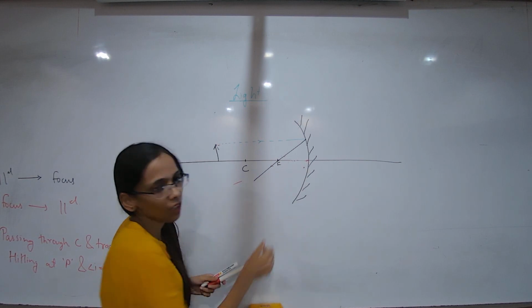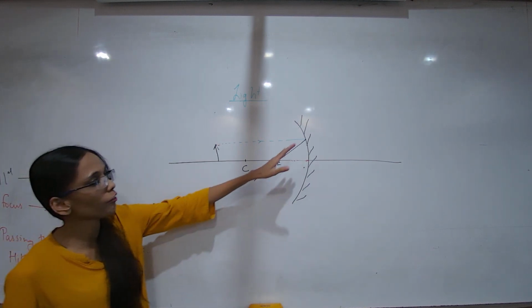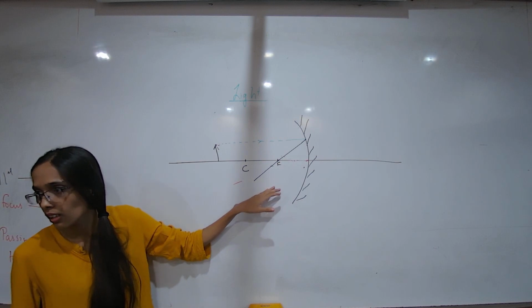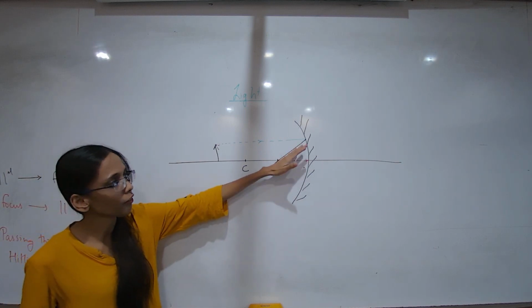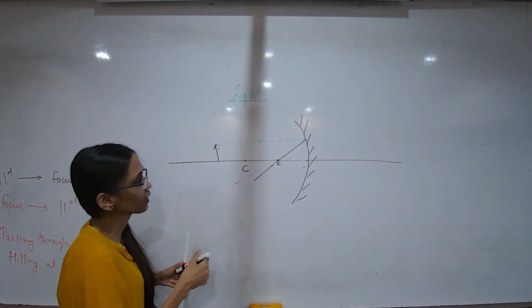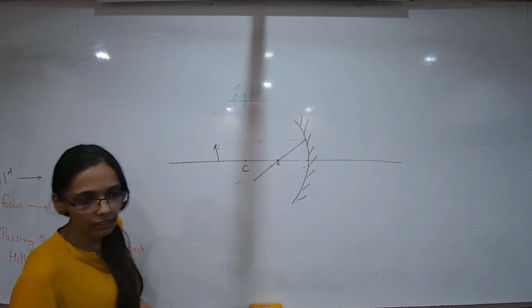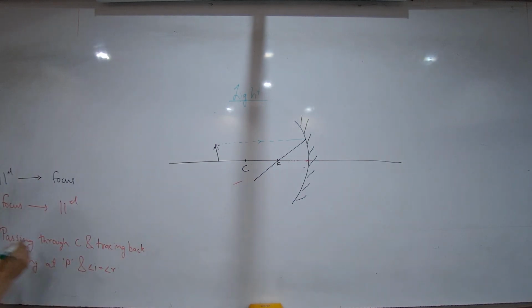What are we looking at? I want to know where my reflected rays meet. My reflected rays are in black color now. The second ray, I can choose this one also. This one passing through C is also the easiest one.